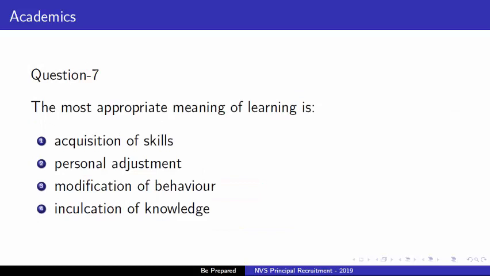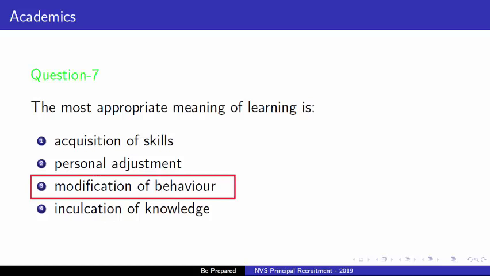Next, seventh question is, the most appropriate meaning of learning is, options are number 1, acquisition of skills. Second option is personal adjustment. Third option is modification of behavior. And the fourth option is inculcation of knowledge. Right answer is option 3, that is most appropriate meaning of learning is modification of behavior.